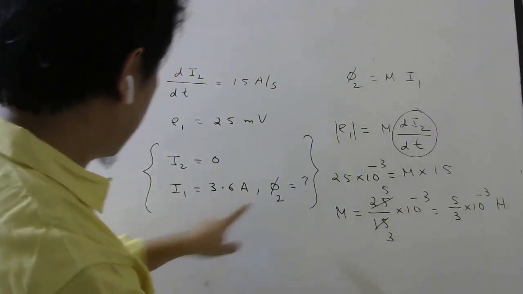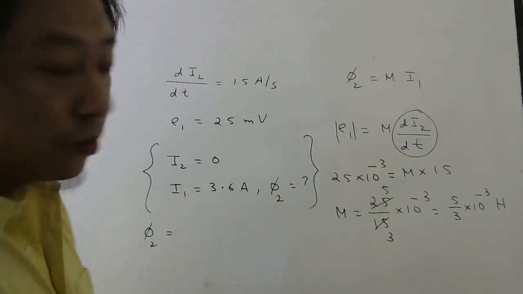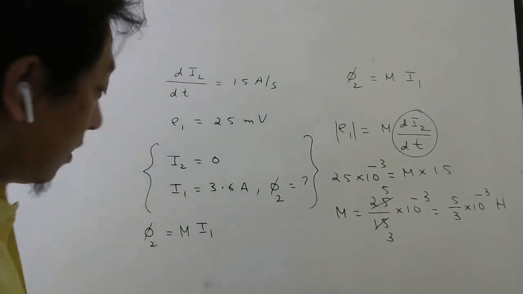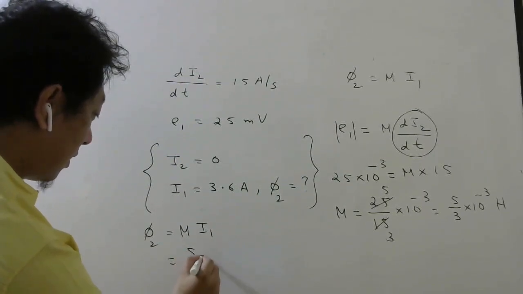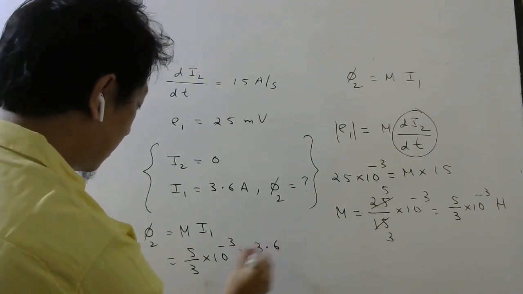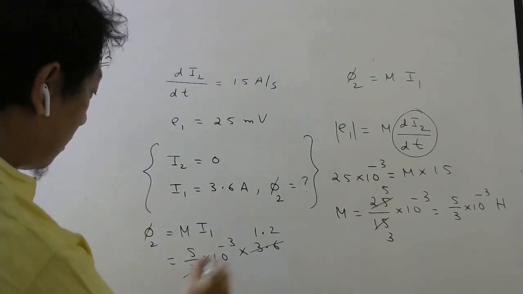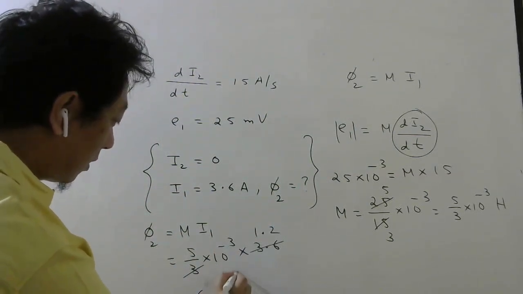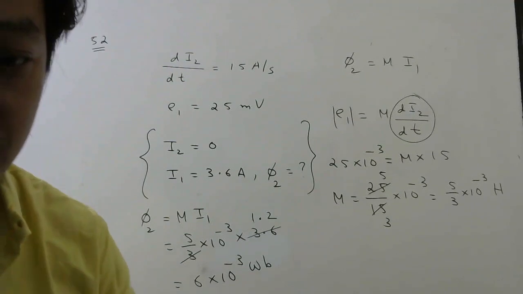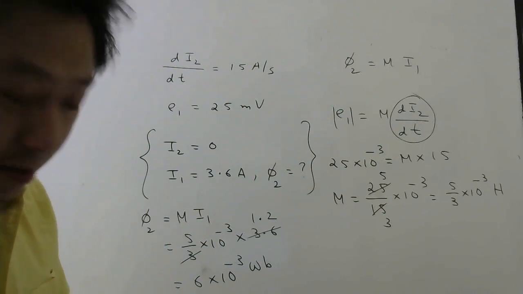So now to find the flux linked with the second coil, I can use the same mutual inductance because M12 is the same as M21. So flux linked with the second coil will be mutual inductance into current in the first coil. Mutual inductance is 5 by 3 into 10 power minus 3. Current in the first coil is 3.6. So 3 1s are 3, 3 2s are 6, 5 2s are 10, 0, 1 carry, 5 1s are 5, 6. So 6 into 10 power minus 3 Weber. So that will be the flux linked with the second coil. 6 milliweber, right? Milli. Okay.